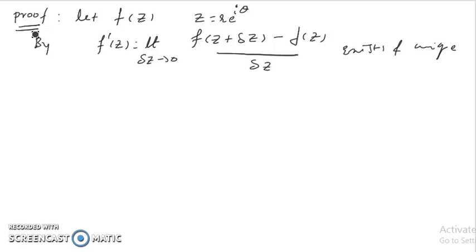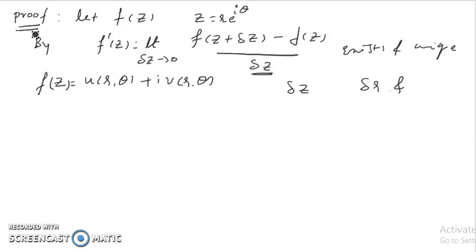Now in polar form, how are we going to write this? f of z equals u of r comma theta plus i into v of r comma theta, and delta z is nothing but the increment in z. So again we get delta r and delta theta, the increments in r and theta.